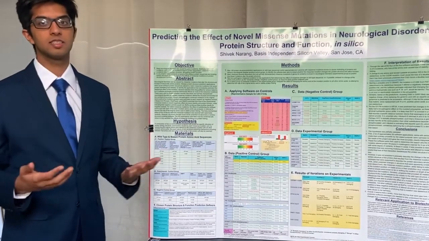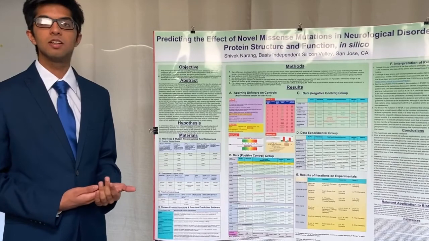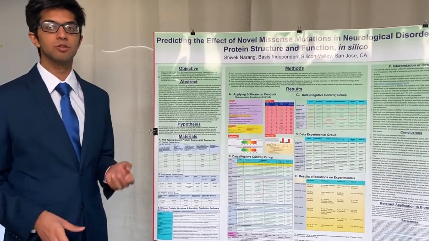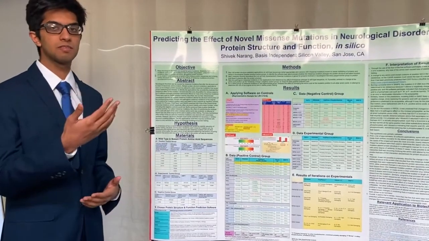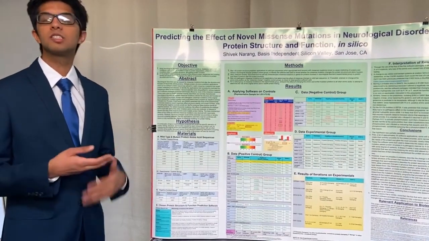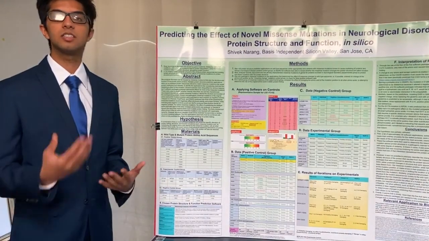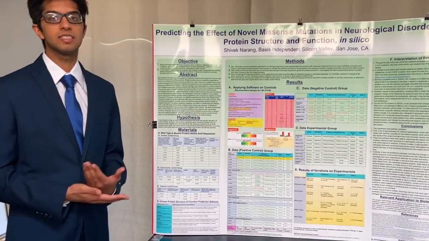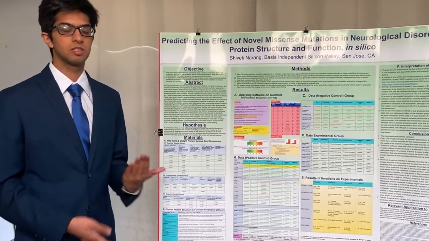Now, these genetic causes are often mutations, and there are multiple types of mutations. We have frameshift mutations, in which a nucleotide is added or removed, causing the entire DNA sequence to shift over. Insertions, where whole fragments of the gene are added, and deletions, where whole fragments of the gene are removed. We also have nonsense mutations, in which there's a premature stop codon, causing the gene to terminate early so the polypeptide cannot be produced. In all these cases, the polypeptide which is produced does not resemble the original structure in any way, so it's degraded.